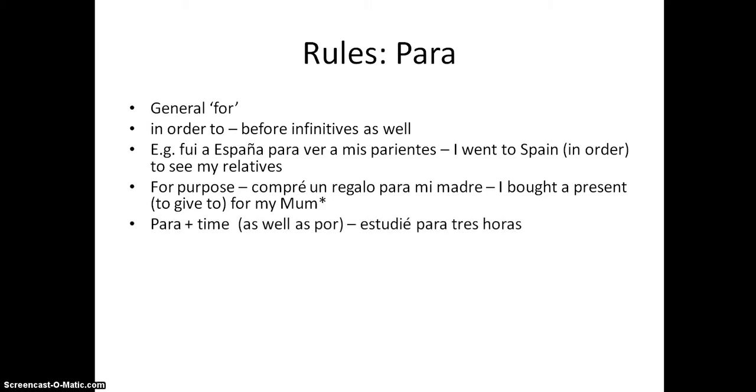Para plus time, but we can use por as well. "Estudié para 3 horas." I studied for 3 hours. However, we do have to say "para siempre". We can't say "por siempre", which is "forever".